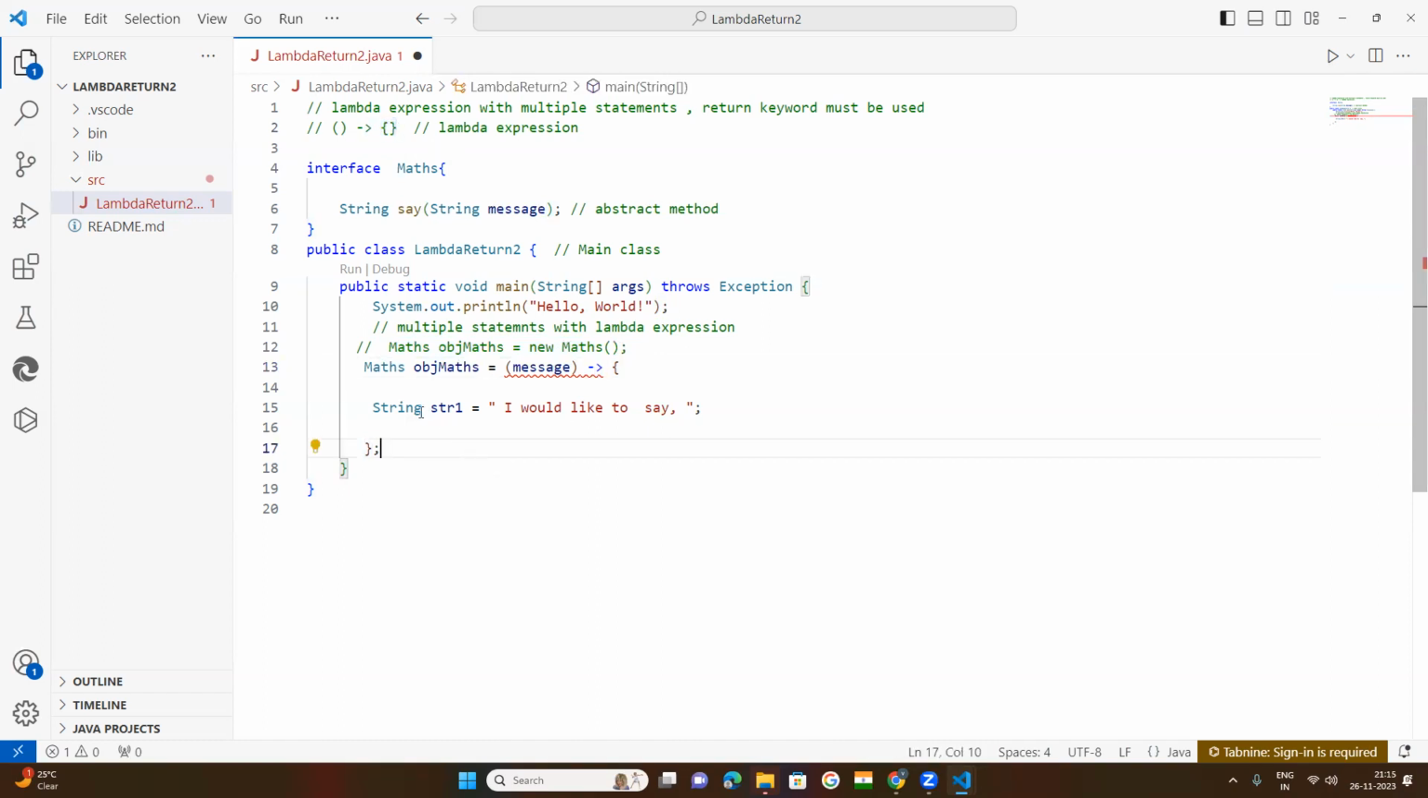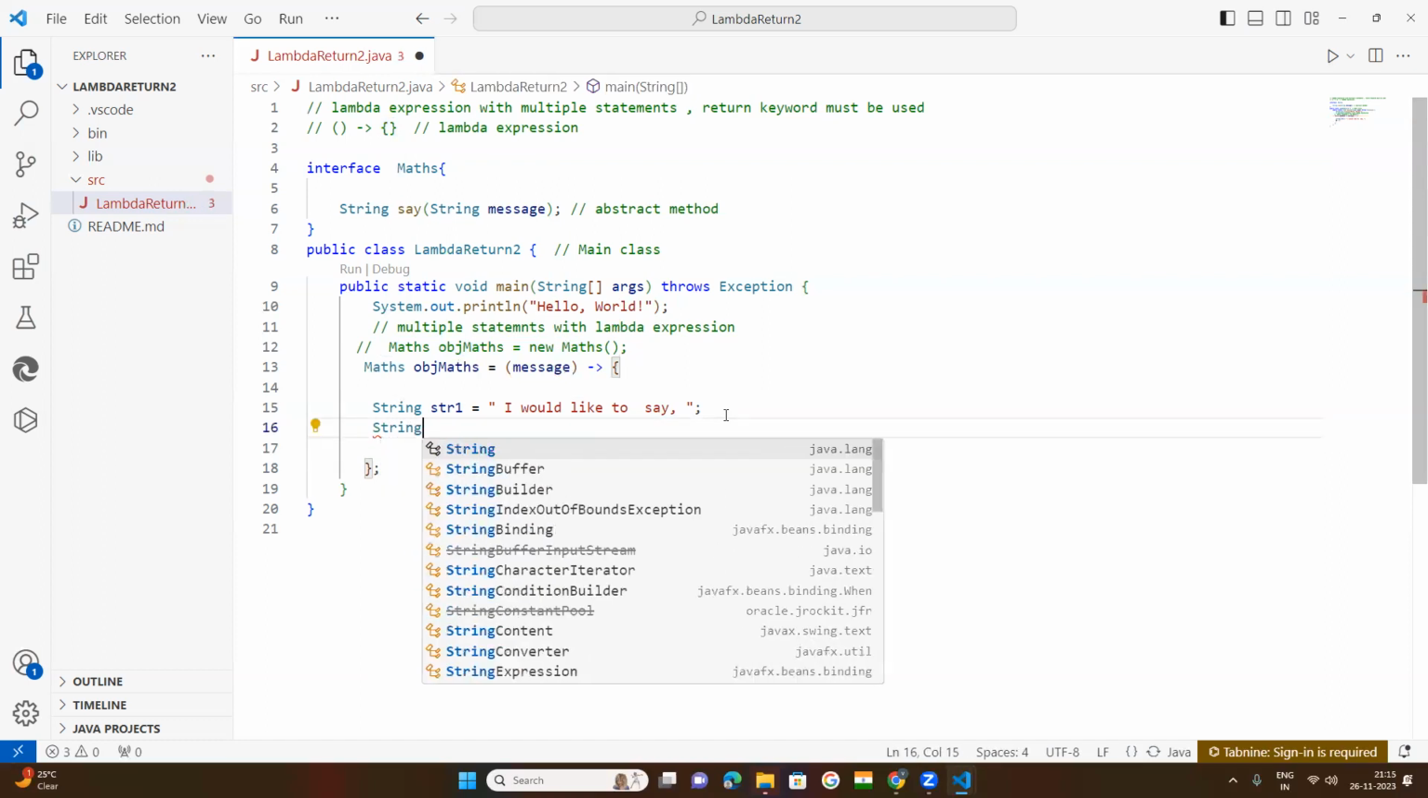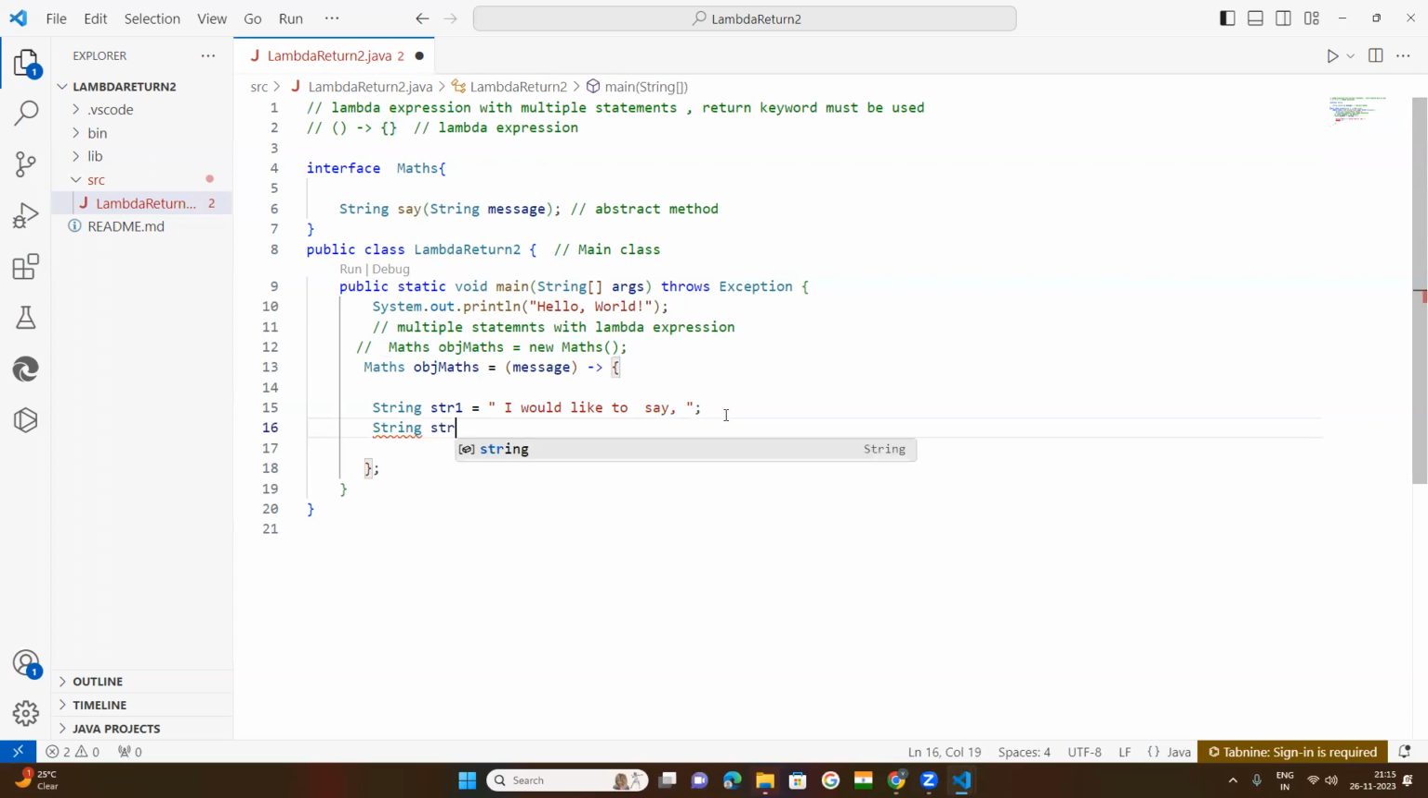Now within the body, one statement I have written, that is a string. If I write one more statement, multiple statements will be implemented. Now come to the point. Take one more string, str2. str2 is a variable.